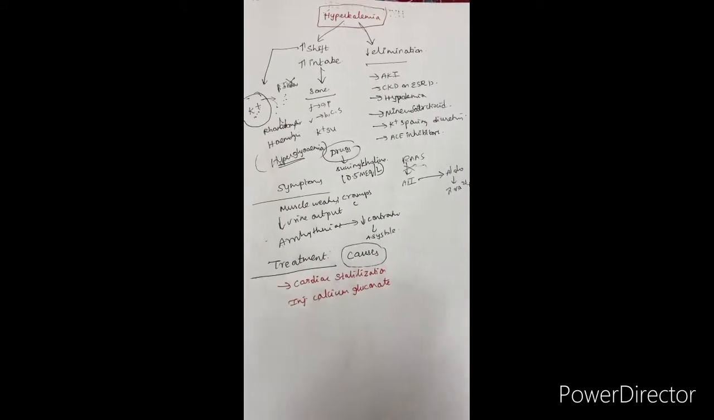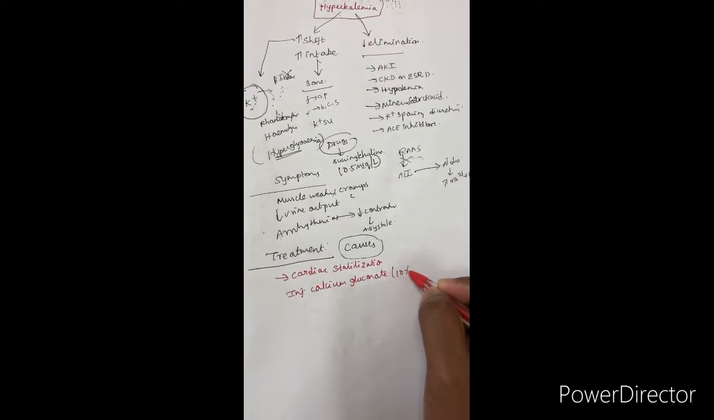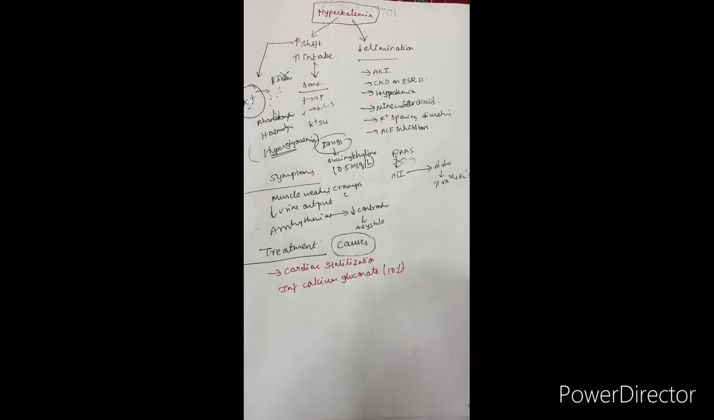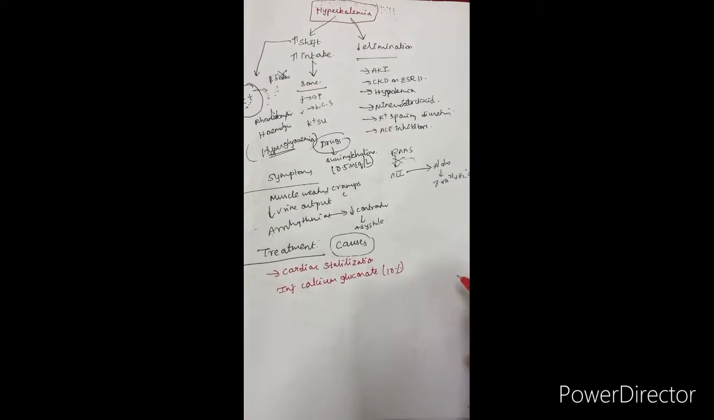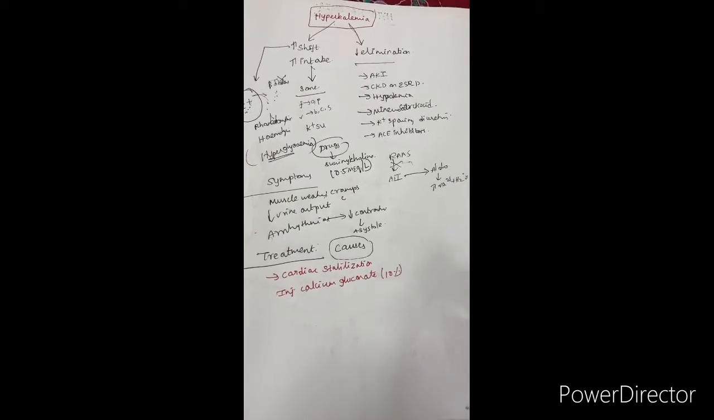Okay, calcium gluconate 10%. You have to give 10 to 20 ml IV over 10 to 15 minutes. It will stabilize the cardiac membrane so that the fatal arrhythmias and arrest due to potassium-mediated reactions will be very less.